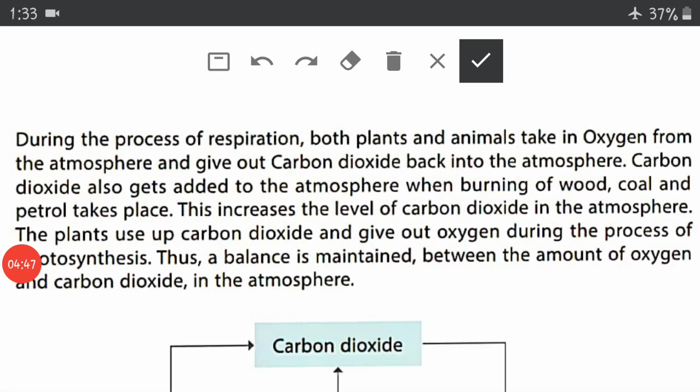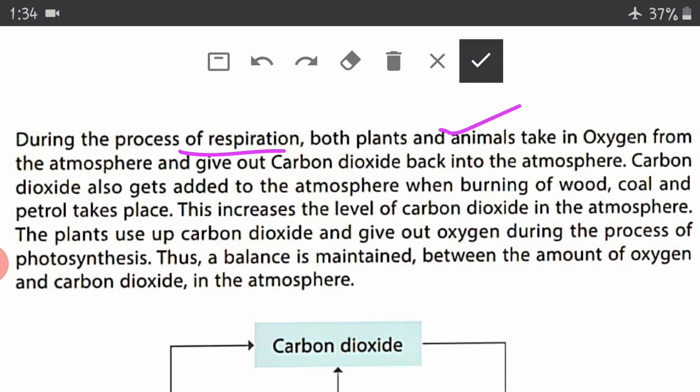Now we will study the balance between oxygen and carbon dioxide. This balance is maintained by two processes: one is respiration and the other is photosynthesis. What will happen during respiration? Let's take the idea from here.